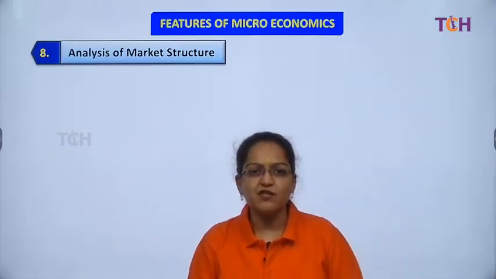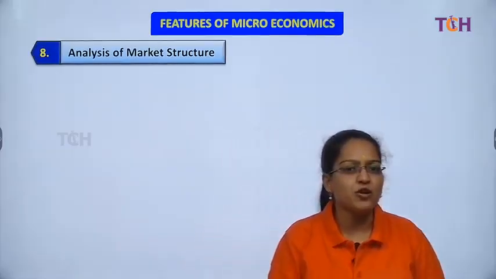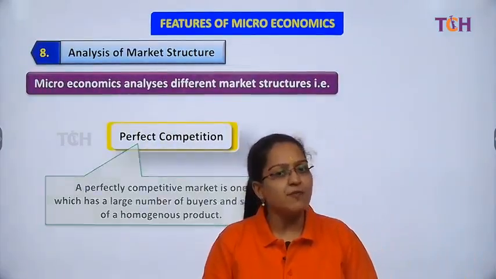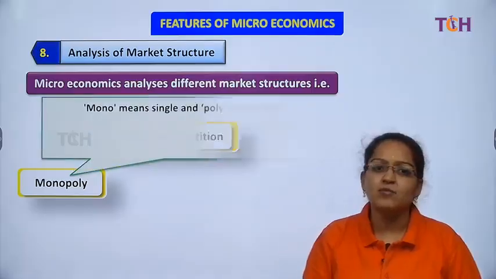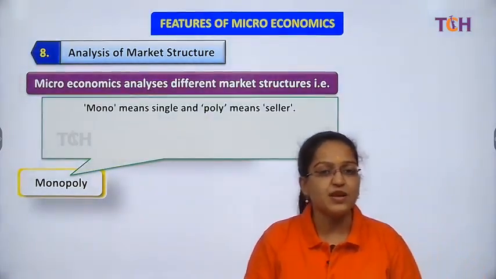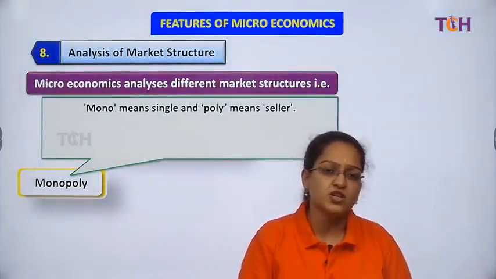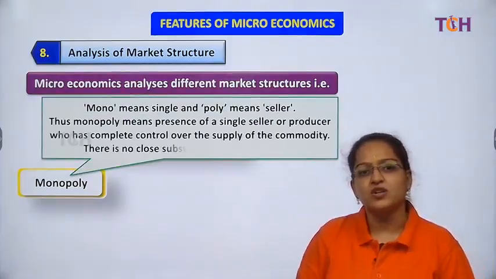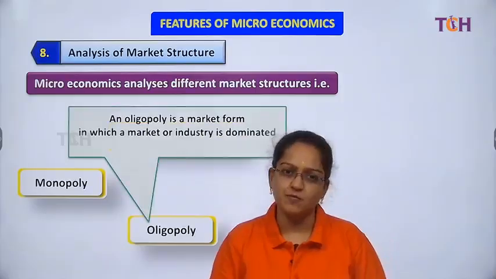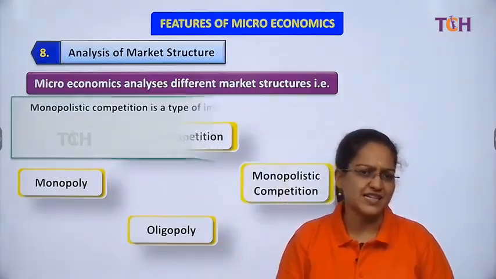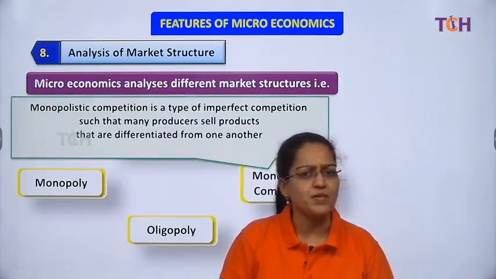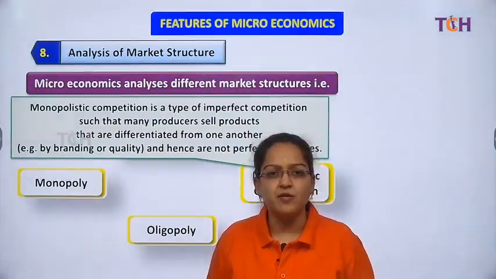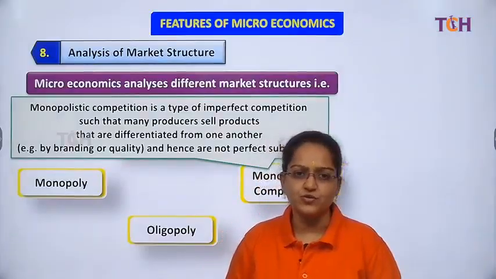Remember students, chapter number 5, what did you study in it? Monopoly, oligopoly, monopolistic competition, perfect competition. So again, you analyzed the market structure on the basis of various parts, various time, places, location, competition. That was a part of microeconomics, and therefore you have analyzed the market structure again in the microeconomics part. Monopoly, single seller; oligopoly, few sellers; competition, multiple sellers, right? So here we complete the features of microeconomics, students.